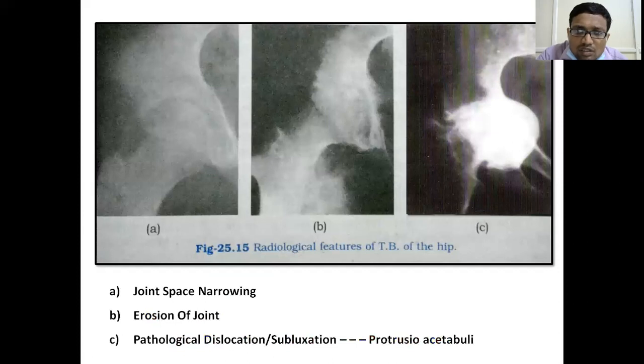And protrusive stable. This is the joint erosions. I have four joint erosions. Looking here, there will be no joint at all.